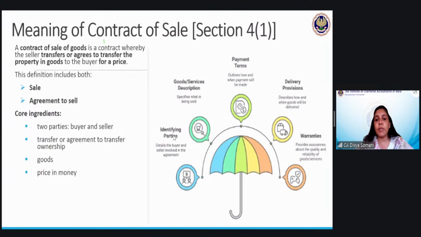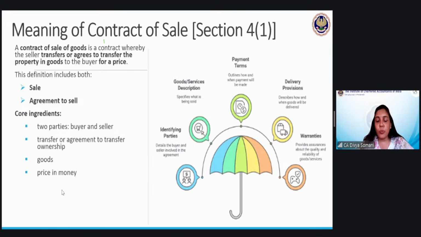First of all, there will be two different parties. Goods and services, it will talk about goods basically. And then it will talk about the payment terms. It will talk about the delivery, whether it has to happen then and there or later on or what all. And it will also talk about the warranties. Warranties and all we will discuss in the next chapter. Okay, so that is what you discuss when you are purchasing anything. Yes, competent parties is also there because it has all the main essential elements of the contract.